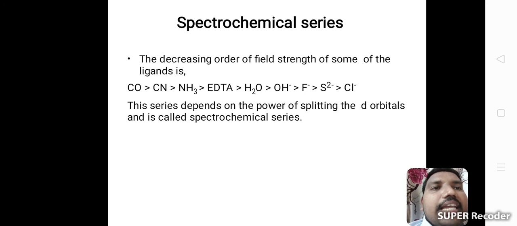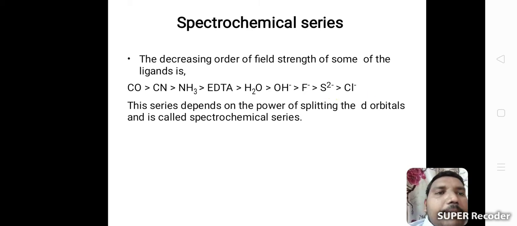This is the spectrochemical series. The decreasing order of field strength of some of the ligands is CO greater than CN, where CO is nothing but carbonyl, then cyanide, next ammonia, next EDTA, ethylenediaminetetraacetic acid, water, hydroxide, fluoride, sulfide, and then chloride.